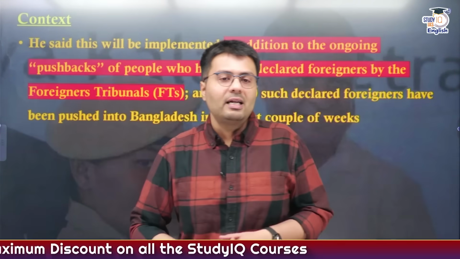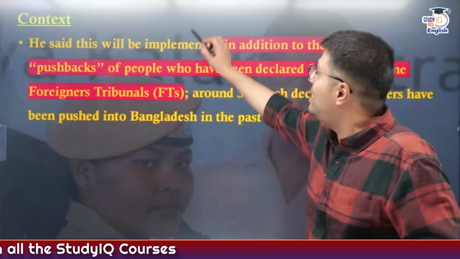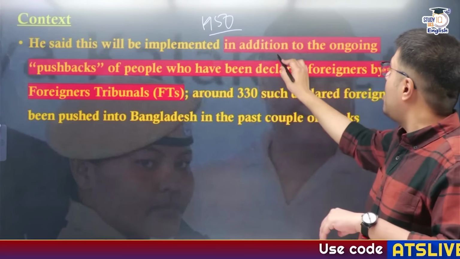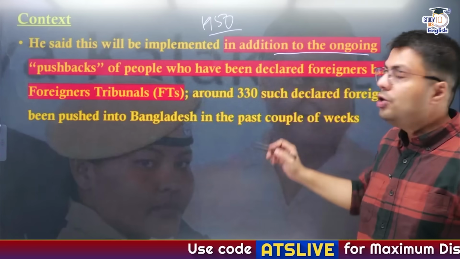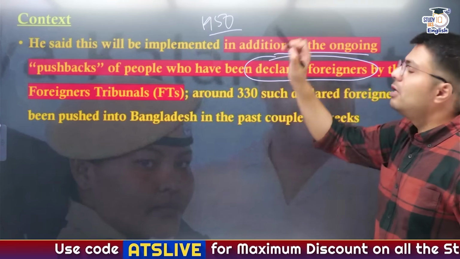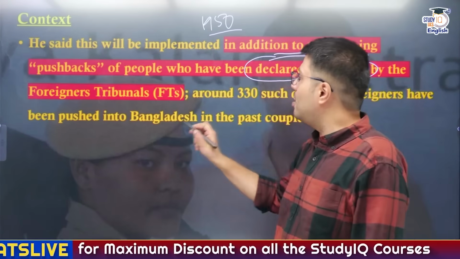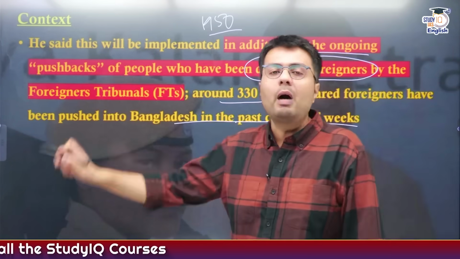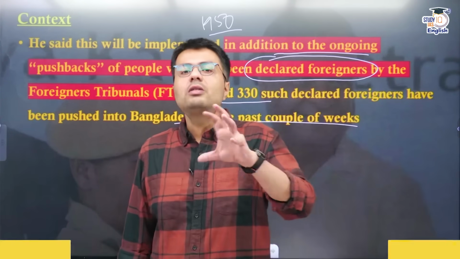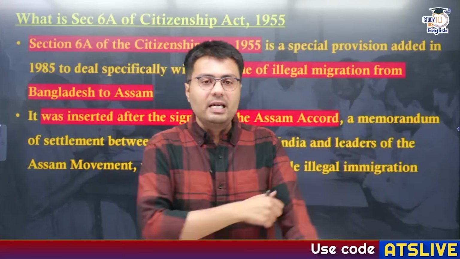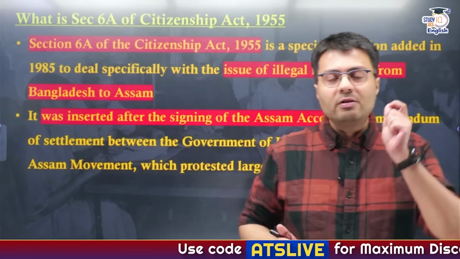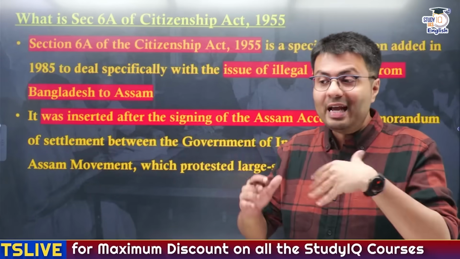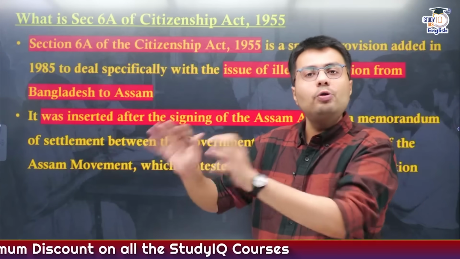So in this regard, he said that this measure, that is of implementing a 1950 Act, which we'll discuss in detail, will be done parallelly or in addition to the ongoing pushbacks using the foreigner tribunal to declare them as foreigners. And using the foreigner tribunals, around 130 people have been declared as foreigners and have been pushed back into Bangladesh in the past 2 weeks. So this is the issue that we are going to discuss in great detail. Before understanding this issue, Section 6A of Citizenship Act 1955 is a very important thing, and you need to understand this before getting into this core issue.